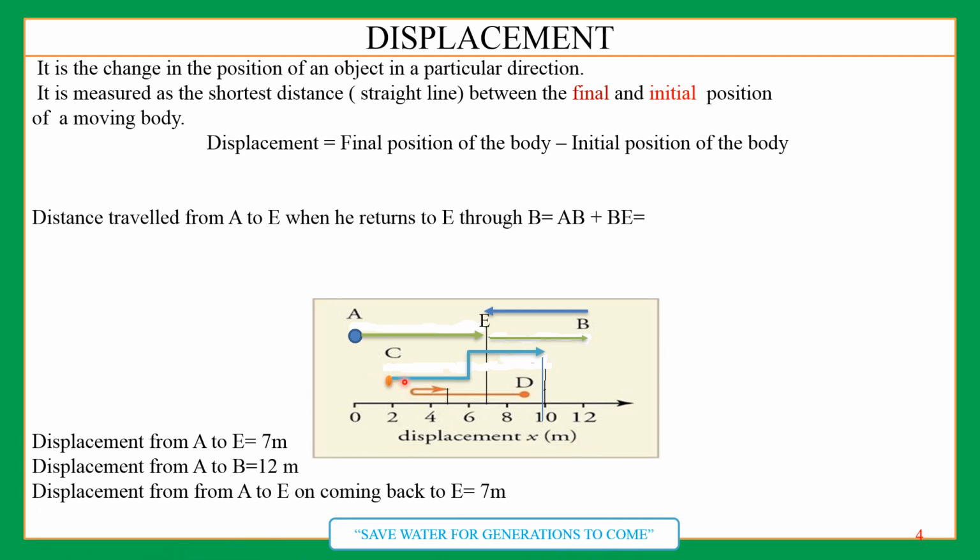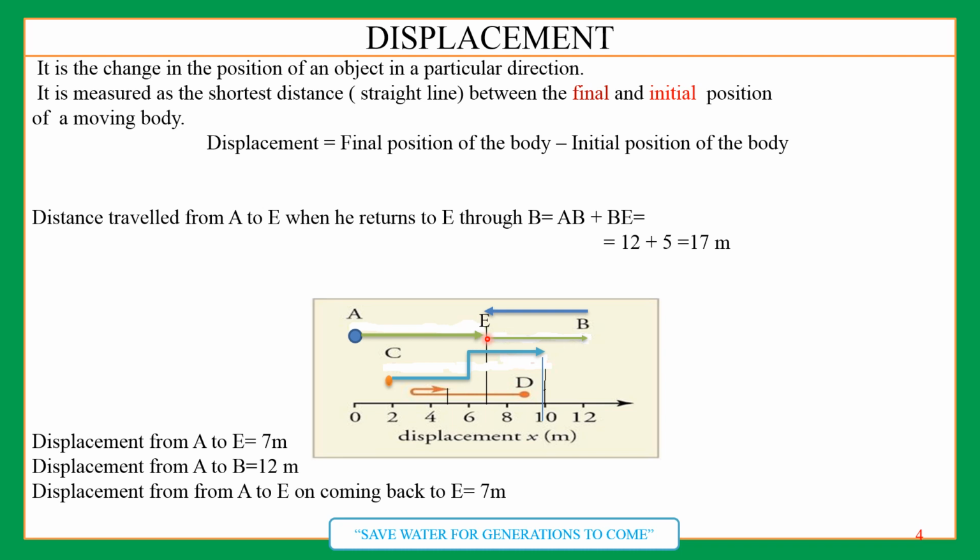Now this is one more example here. You can see the person is starting from this 2 meter distance, and now the direction is changing and coming to this point. Here it is 10. The total displacement of this person is 10 minus 2, 8 meter is the displacement. Got it? Now when he is coming back from A to E, he is going right, and then he is going to B. Now B to E, now he comes back to E.